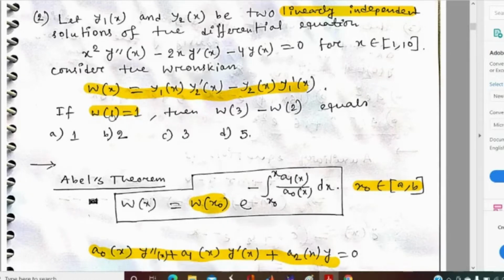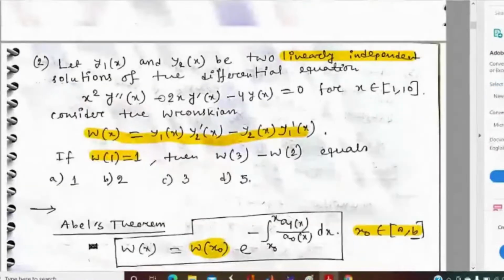Here x0 is 1. W at 1 equal to 1. So the formula will be e to the power minus integral from 1 to x of a1 by a0 dx. So here, what is a1? Here a1 is minus 2x and a0 is x square.